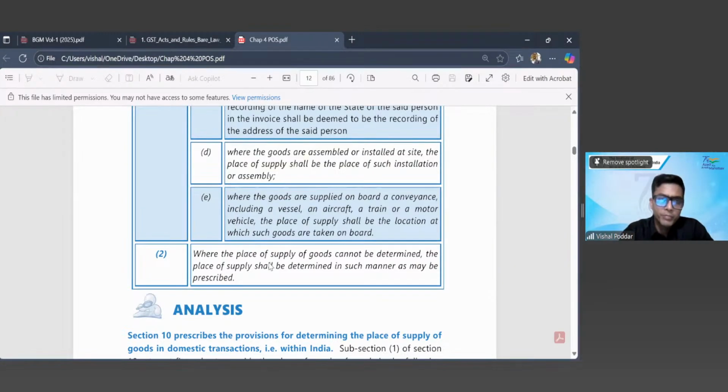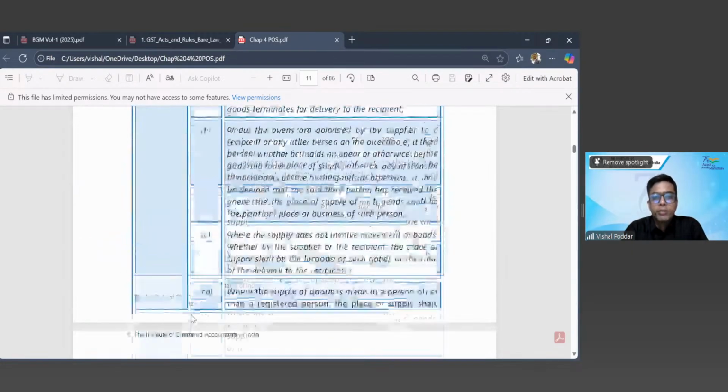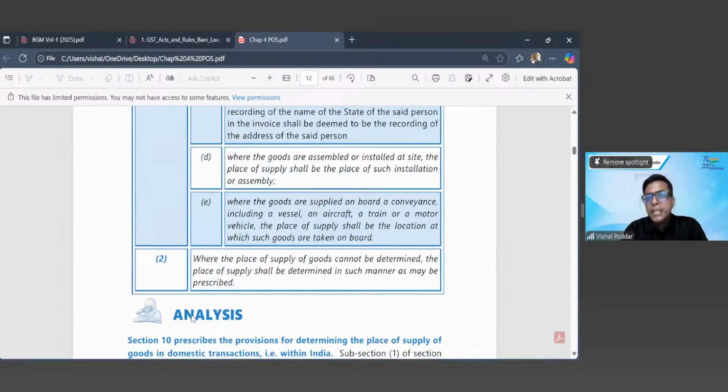We call it the residuary. Residuary means if the above provisions fail, if they do not help you, you should have a residuary provision. So what does this residuary provision say? That if there is any transaction which is not fitting in the above 6 cases, the place of supply of those transactions will be determined in a manner that will be prescribed. Prescribed means by making rules. So whenever they say prescribed, it means that will be by way of making rules, right? Now, out of these 6 scenarios, we will first deal with D and E.